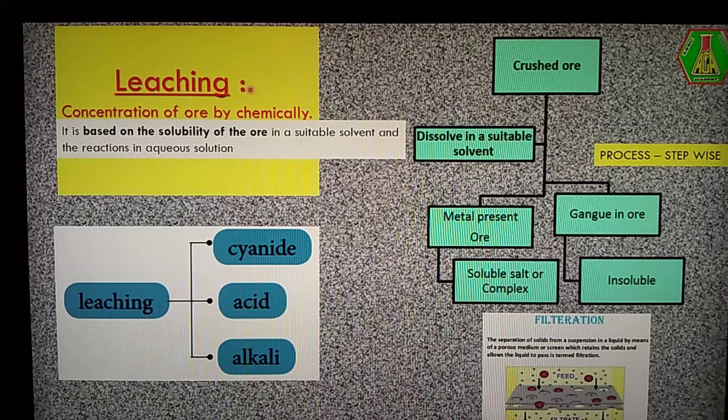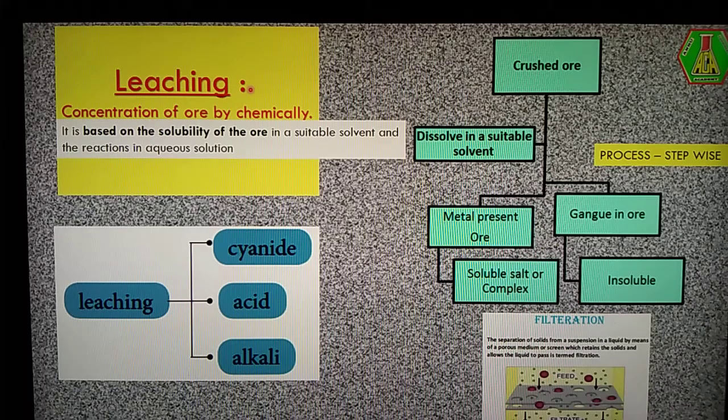Students, this is the fifth video about metallurgy. Our topic is the leaching process. Already we all know the gravity separation process, froth flotation process and magnetic separation process. All three of these processes belong to the physical method. But now we are discussing the chemical method. The leaching process is one of the very important processes to concentrate impure ore into pure ore chemically.